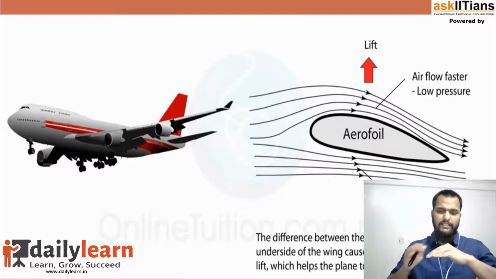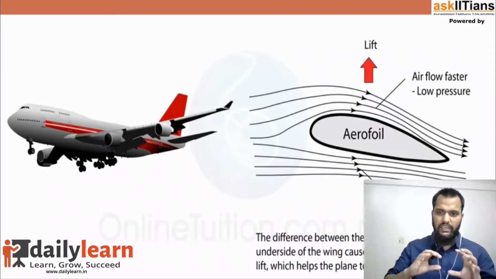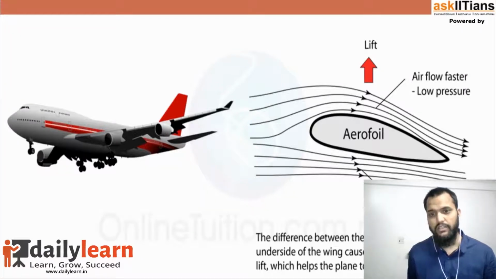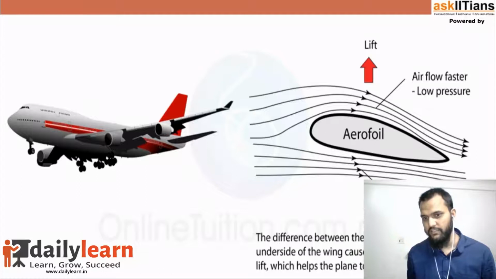The air above the wing moves faster because the air above the wings and the air below the wings have to meet simultaneously at the same point on the other side. This is the reason the air above the wings has to cover more distance, so the velocity of air becomes faster above the wings.